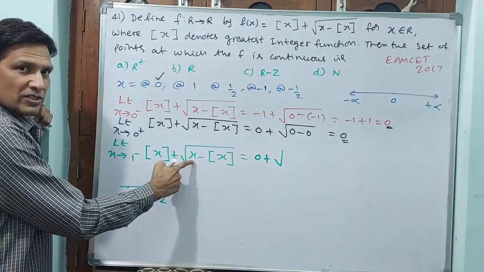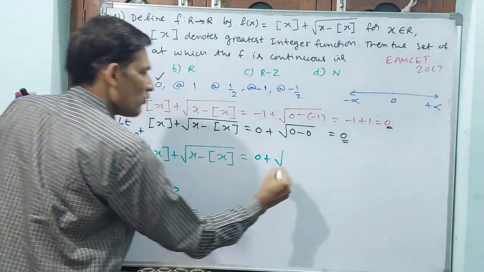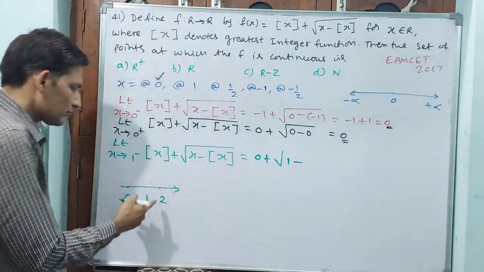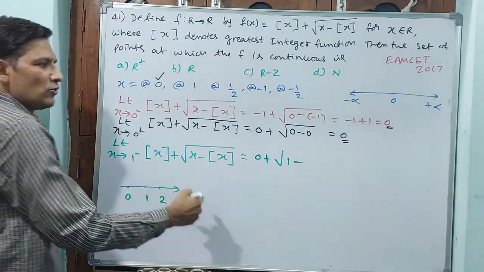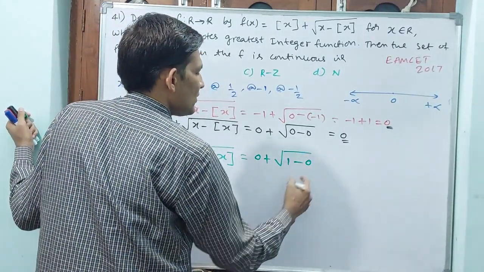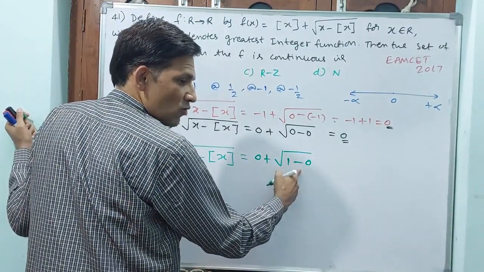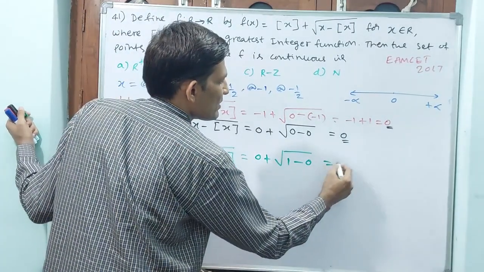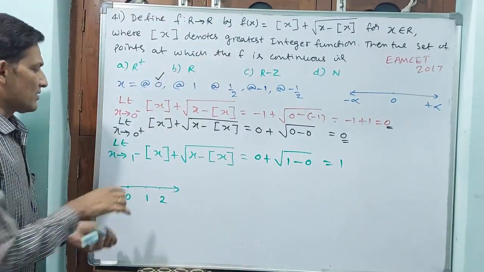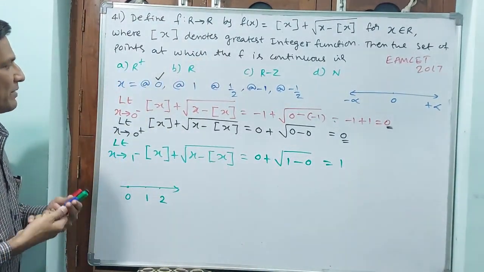0 plus square root of. See, this is not the greatest integer function, ordinary x means 1 only I have to give. 1 minus again, 0. See, 1 minus 0 is 1, under root is 1, 1 plus 0, 1. That means this is 1. This is the left hand limit for 1.